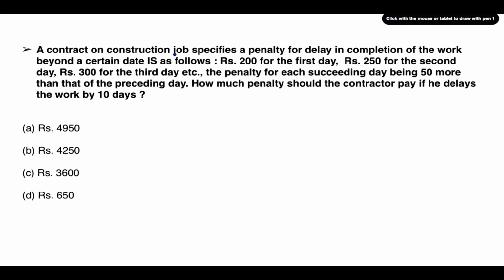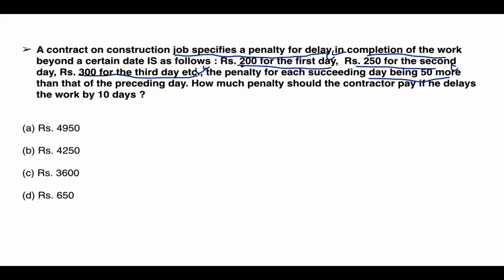A contract on a construction job specifies a penalty for delay in completion of the work beyond a certain date. It is as follows: 200 for the first day, 250 for the second day, 300 for the third day, etc. The penalty exceeds that of the preceding day by 50. So how much should he pay if the work gets delayed by 10 days?